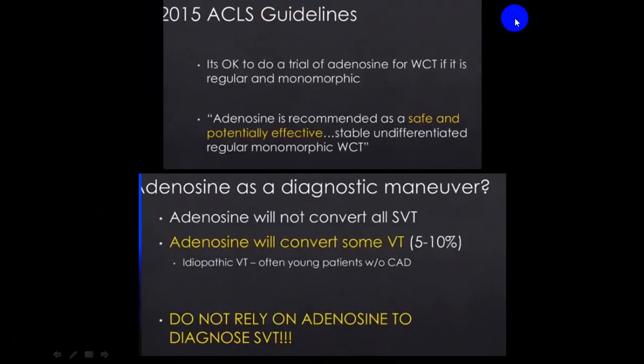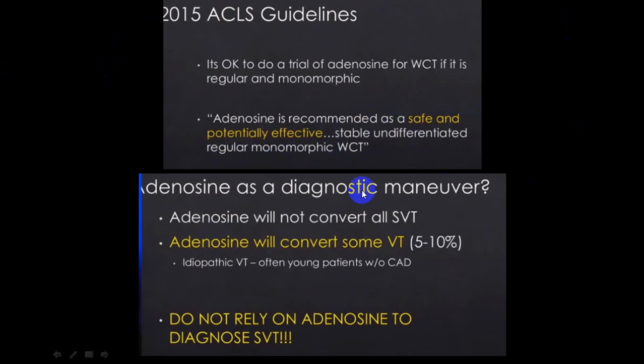The 2015 ACLS guidelines mention very clearly that it's okay to do a trial of adenosine in a wide complex tachycardia if it is regular and monomorphic. Adenosine is recommended as safe and potentially effective in stable, undifferentiated, regular, monomorphic, wide complex tachycardia.